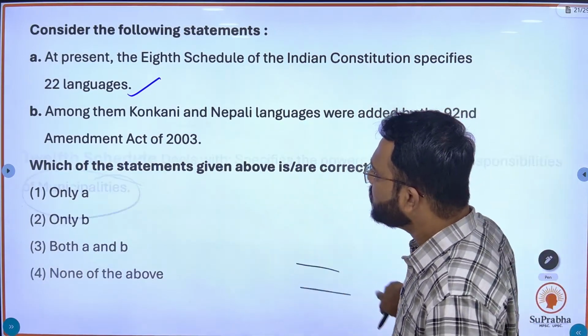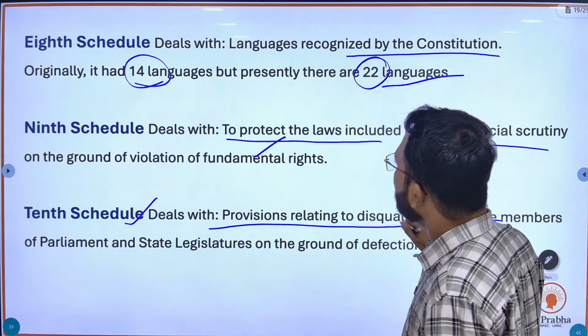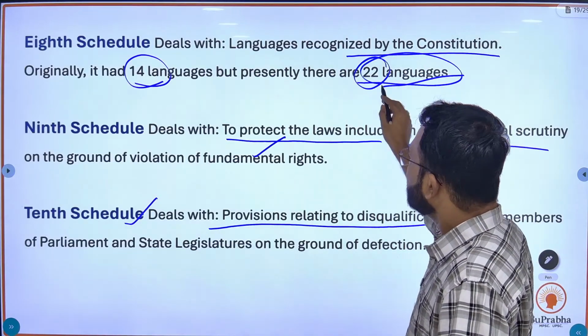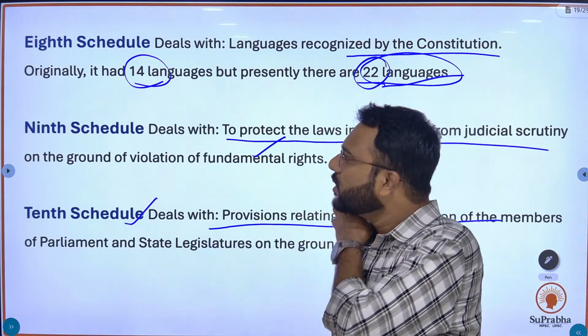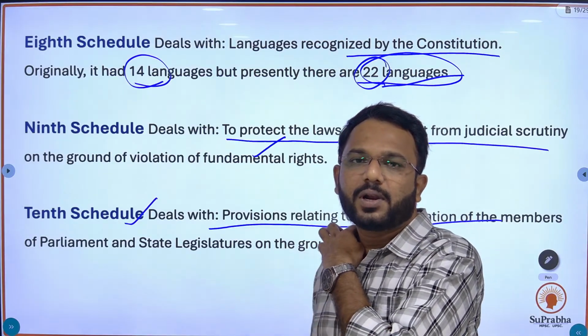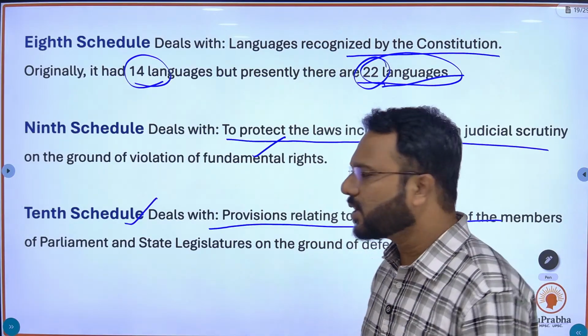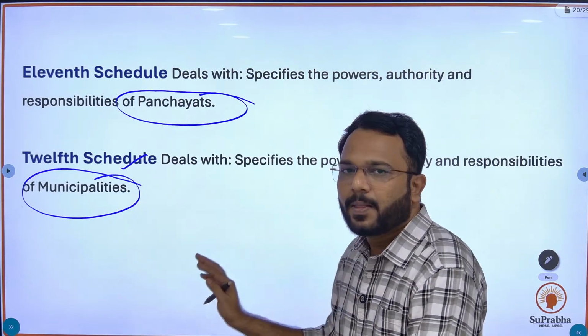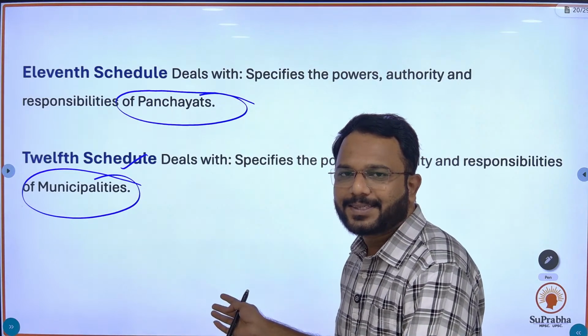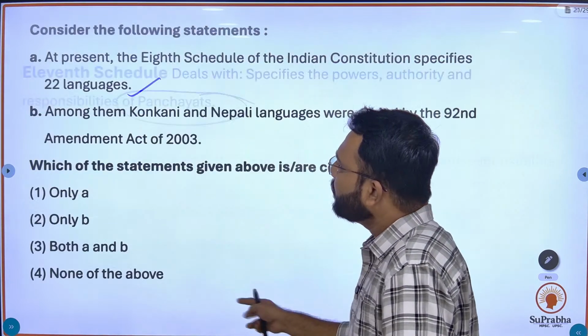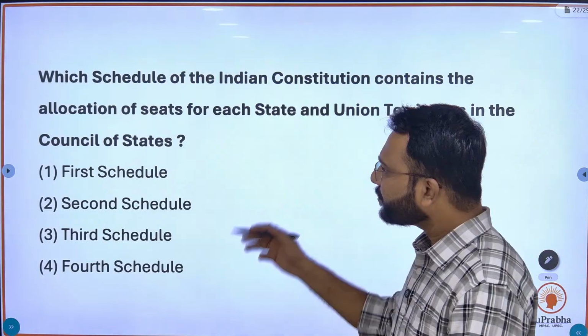As you can see, our 8th schedule constitutes 22 languages which are officially recognized. So if you have read these notes, you might have got the answer right.